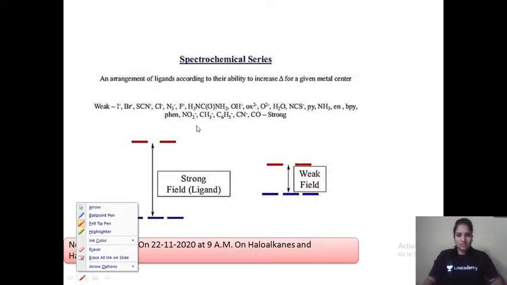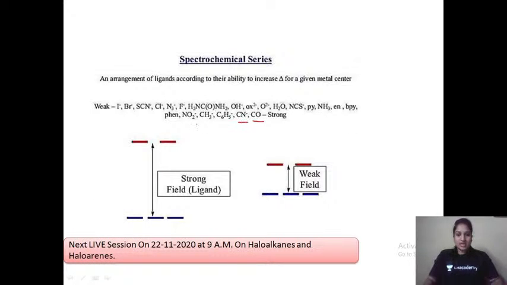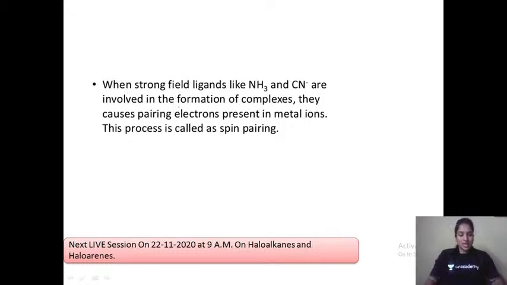Please try to remember at least some of them, very important ones like CO, CN, then NO2, then ammonia; these are strong ligands. NCS and others are weak ligands. Before water, whatever is there, like all the halogens, they are weak ligands. Now, whenever we have a strong ligand like NH3 or CN minus, then pairing of electrons takes place.